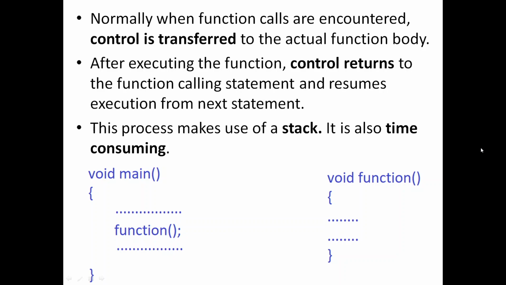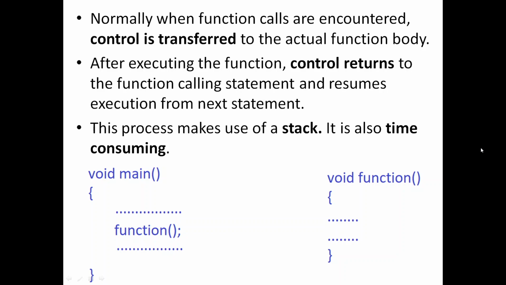The benefit of inline functions: normally when you make a function call, that is, when you write a function which has a function calling statement for another function, you are actually invoking some other function from the current function. In this case we refer to the function that contains the function call as the calling function, and the function that is being called as the called function.